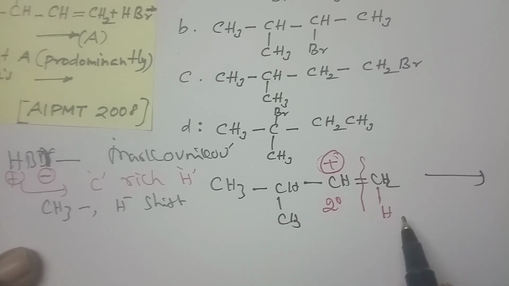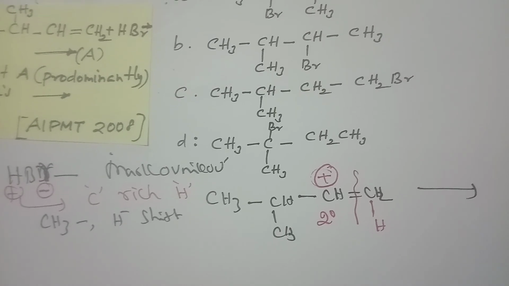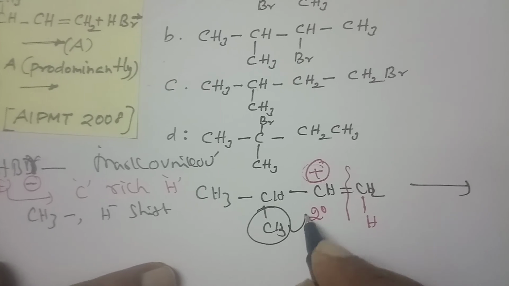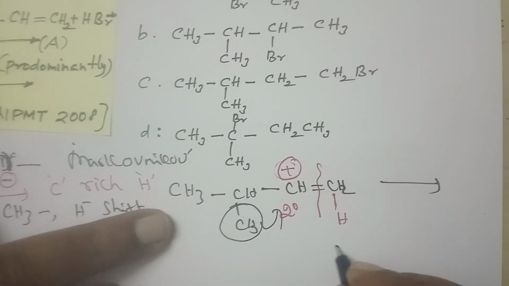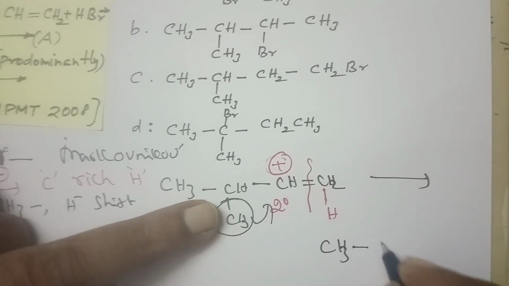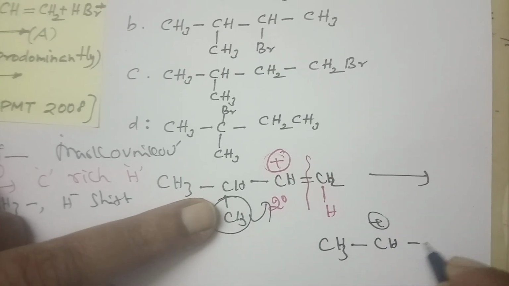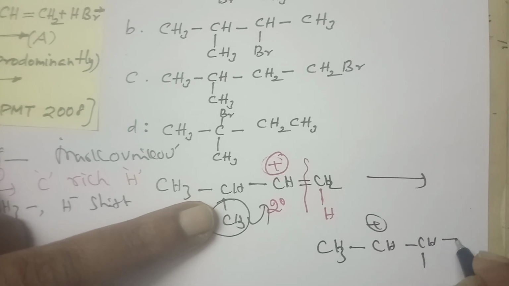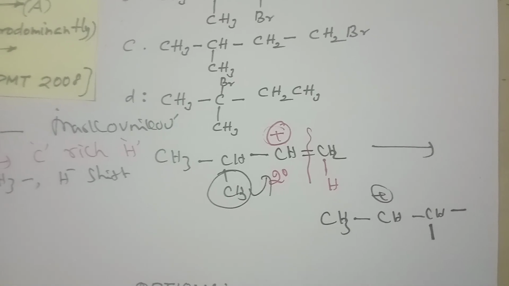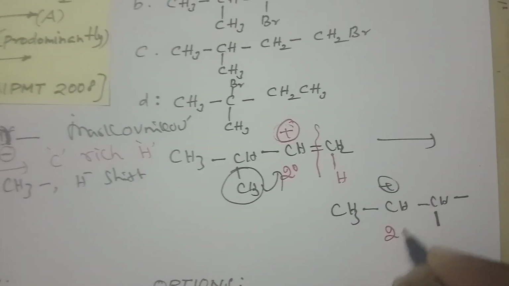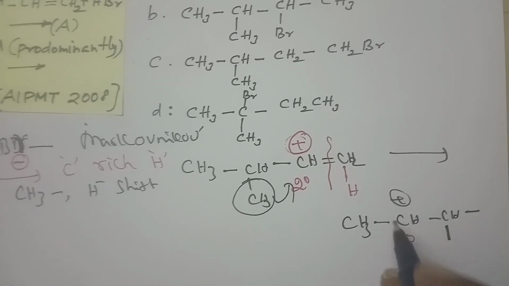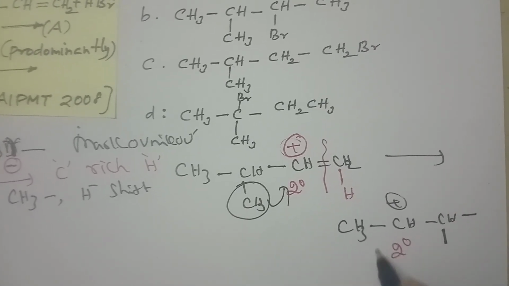For your understanding, I will show both shifts. First, the methyl shift: the methyl goes there, the carbocation comes here, and here is the methyl group. Now this carbon is secondary and that one is also secondary, so this shift is not useful.